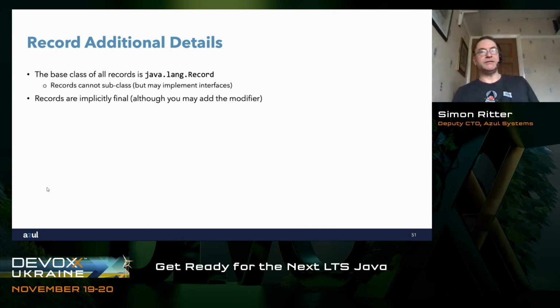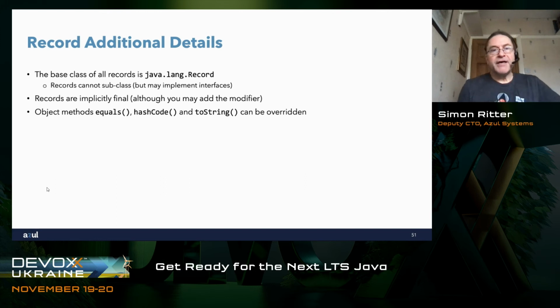Next thing to know is that a record is implicitly final, meaning that you can't then subclass it into something else. So the idea of records is all about simple data types. You don't want to be able to extend another class, that would be complicated. You don't want to be able to extend the record further, that would be complicated. It's simple. So records are implicitly final. If you really want to add the final modifier to the definition, you can, but it's irrelevant. It's already going to be final.